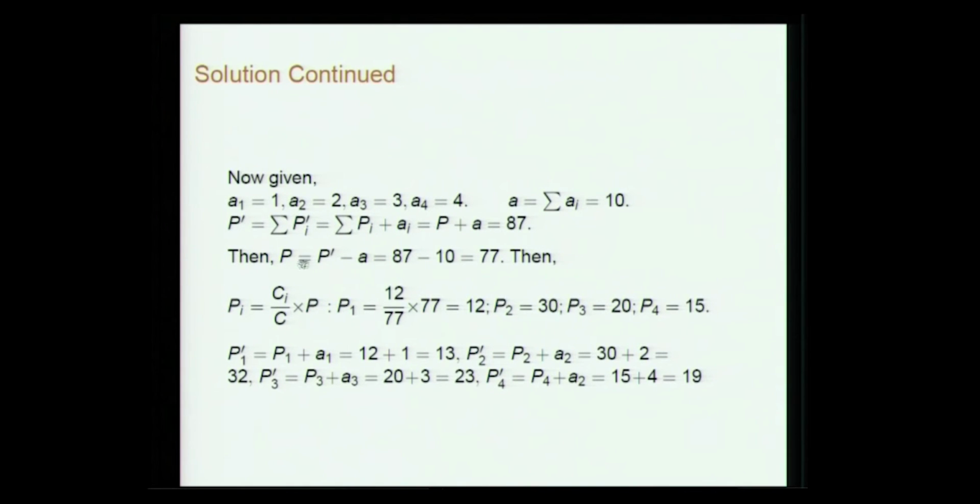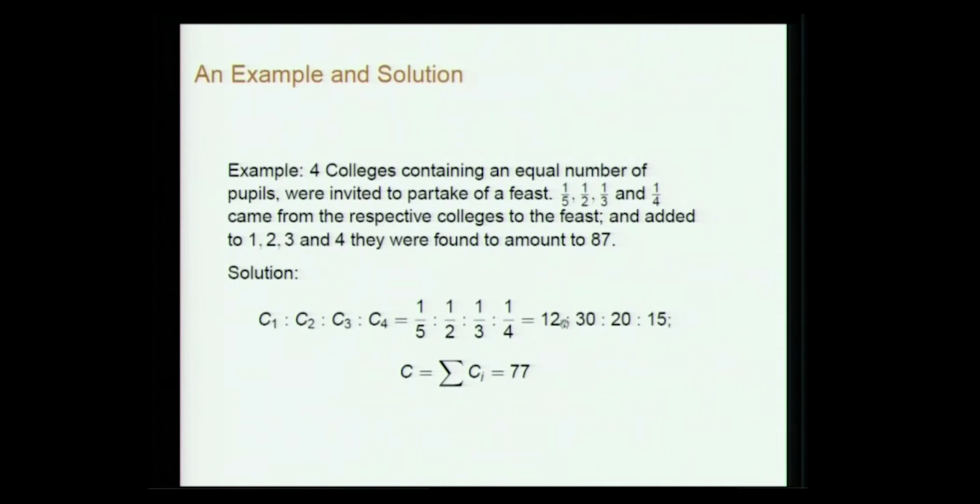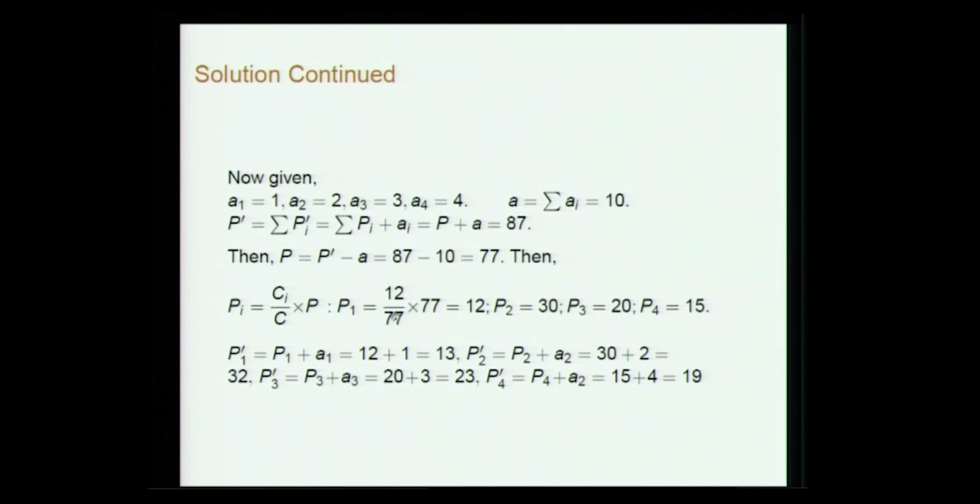So your P will be P prime minus A, which is 77, and from 77 you get Pi is Ci by C into P. So P1 is 12 by 77 into 77, that is 12, P2 is 30. So what is coming here is this contribution 12, 30, 20, 15, right. Those are the corresponding quantities you have to multiply. So you get P2 is equal to 30, P3 is equal to 20, P4 is equal to 50. So this is the number of students who have come from the various colleges.